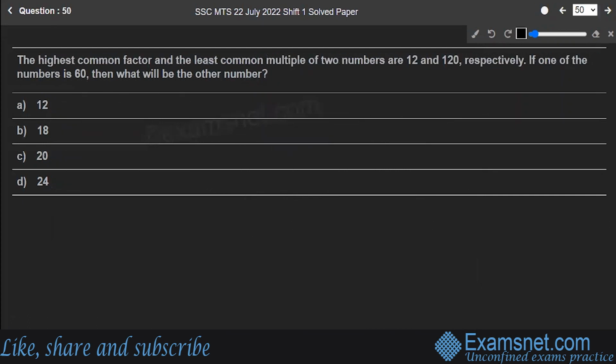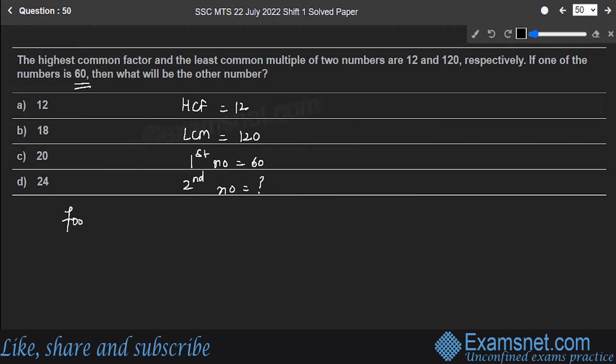Next is question number 50. The highest common factor and the least common multiple of two numbers is 12 and 120 respectively. If one of the numbers is 60, then what will be the other number? So you are given HCF is 12 and LCM is 120. One of the numbers is 60, you have to find out the other one. So first number is equal to 60. Second number, I don't know. We have to find out.